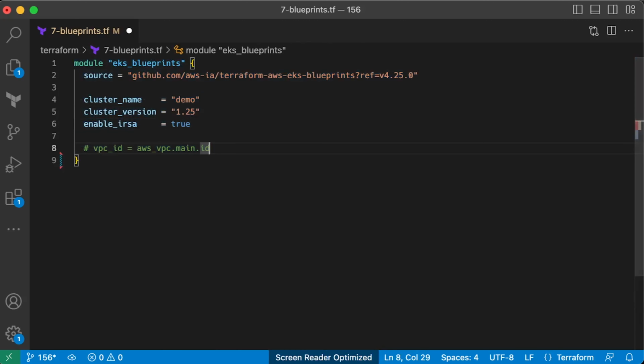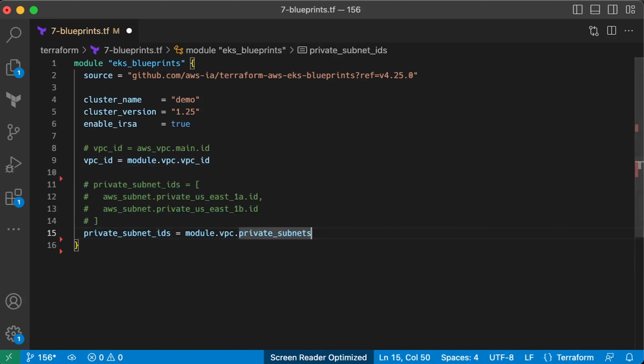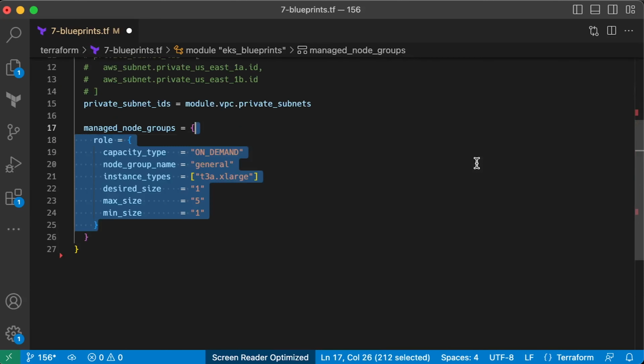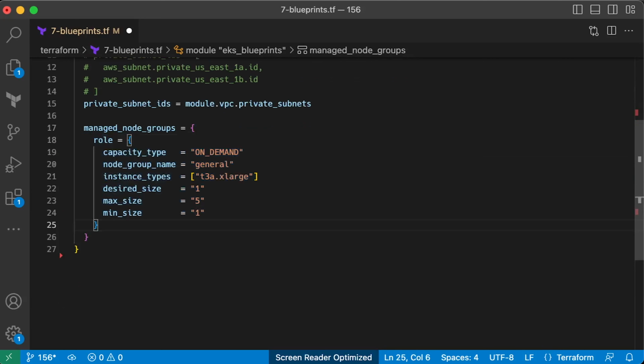Now, in case you use plain Terraform resources, you would use aws_vpc.main.id. I'll be using Terraform VPC module references instead. Same with private subnets. You can use plain resources or a module. Then we'll create a single managed node group for the cluster. Give it the name general and set appropriate autoscaling configurations. Keep in mind, to autoscale your EKS cluster, you must additionally deploy either Cluster Autoscaler or Karpenter.